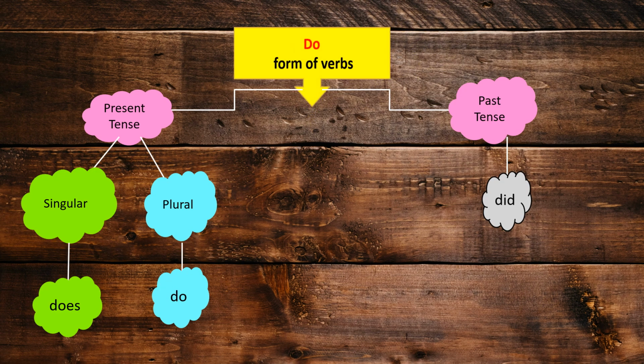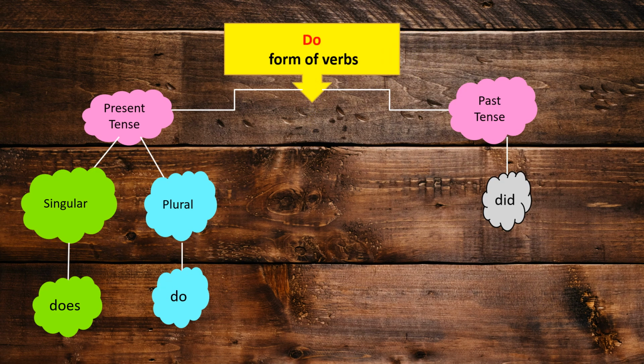Do form of verbs. Once again, you can divide it into present and past, singular and plural. In present tense, does is the singular form of present tense verb. Do is the plural form of a present tense verb. Whereas if you take past tense, there is only one, which is did.